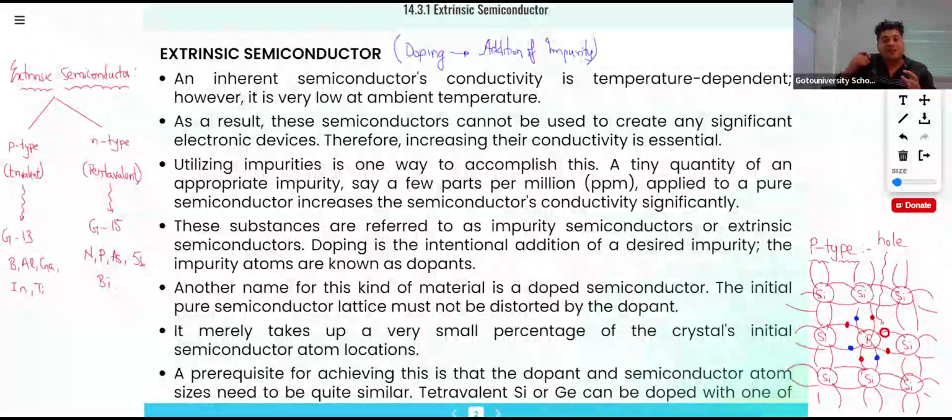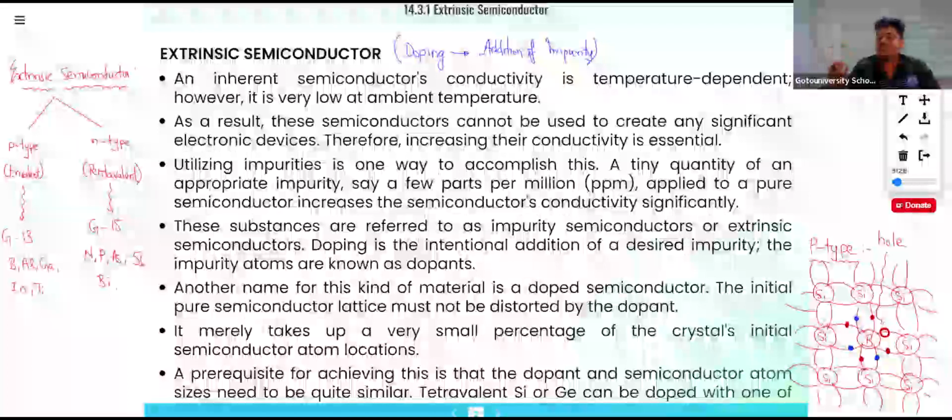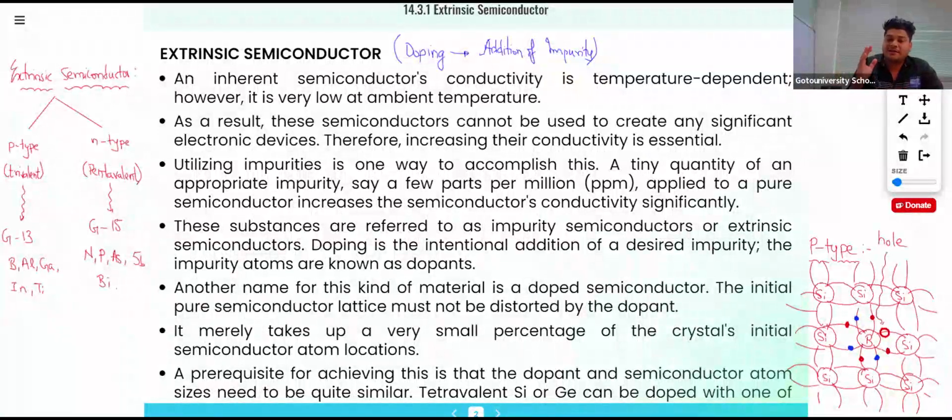Now if I'm increasing the temperature, there will be breakage of the bonds. See what happened in this case: we were having crores of silicon, and in that we have doped lakhs of boron. So in this case there will be excess holes in lakhs, because we are adding lakhs of boron.